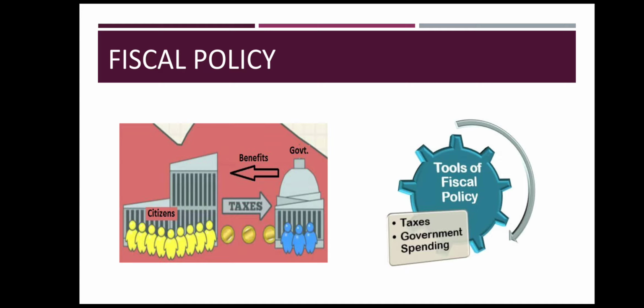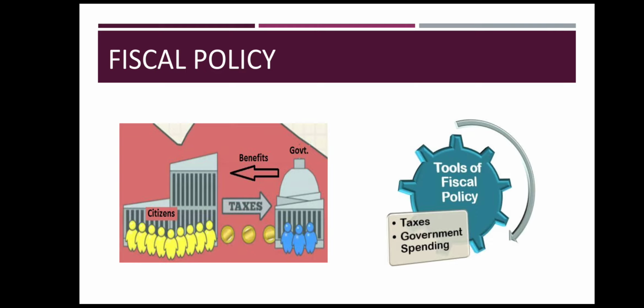Next is fiscal policy. Fiscal policy is nothing but it governs the tax structure and rates. We all know that government receives income in the form of taxes. Taxes can be direct taxes or indirect taxes, but these taxes are the main source of income for the government.